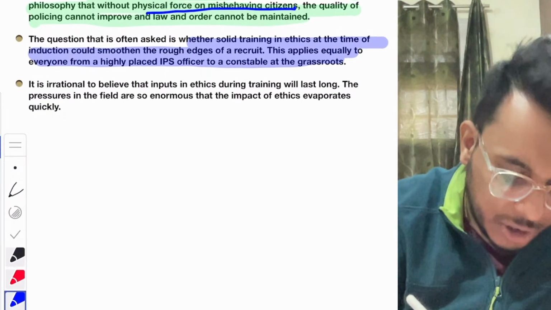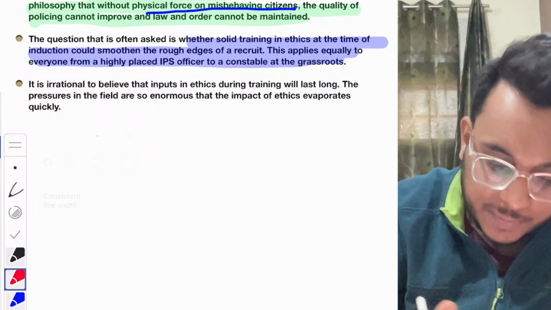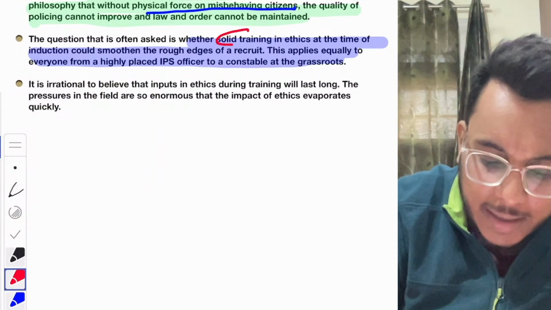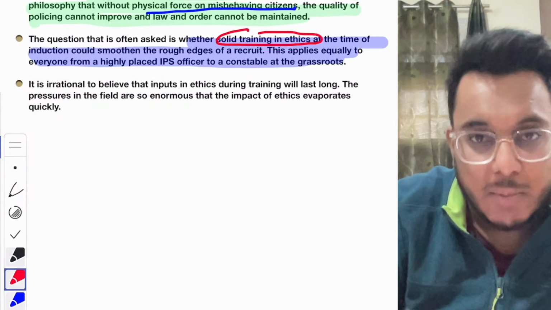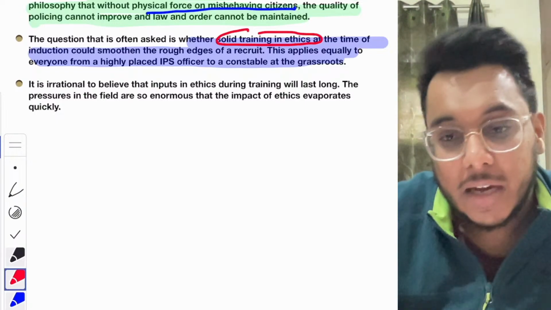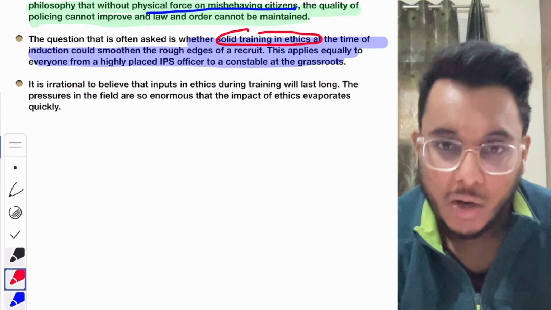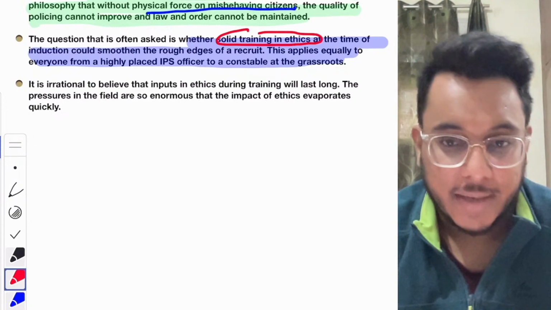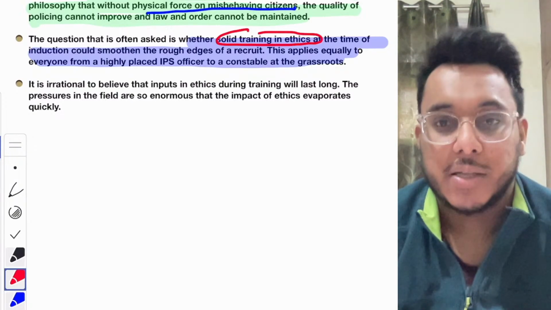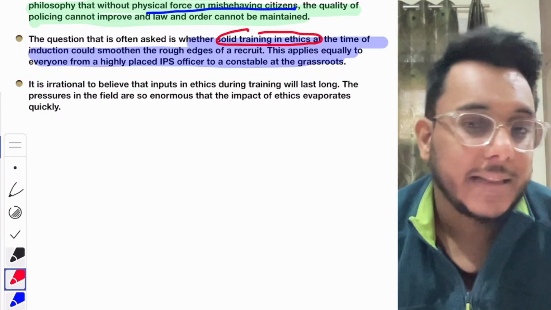So now the question to be asked is: is there solid training in ethics right now at the time of induction? Are they given proper ethics teaching or not? If not, then they are not going to behave properly. So this is something we need to focus on, we need to inculcate ethics in them.